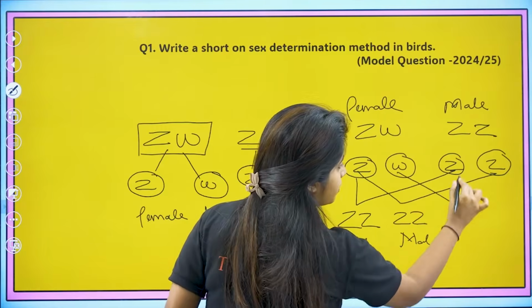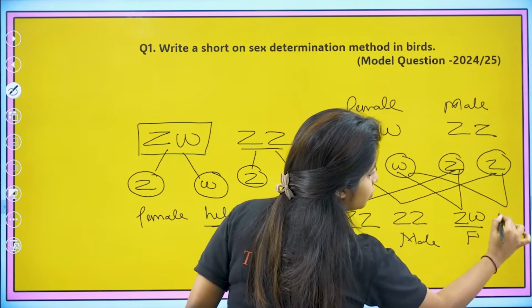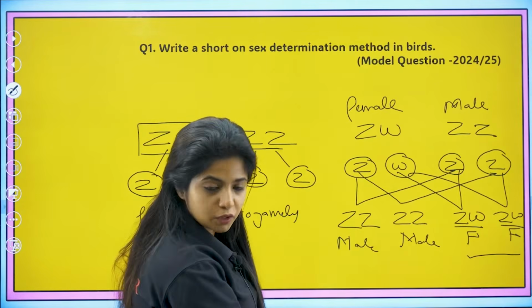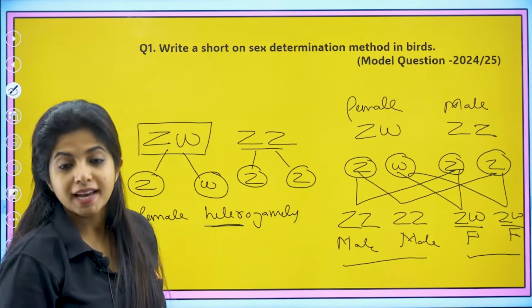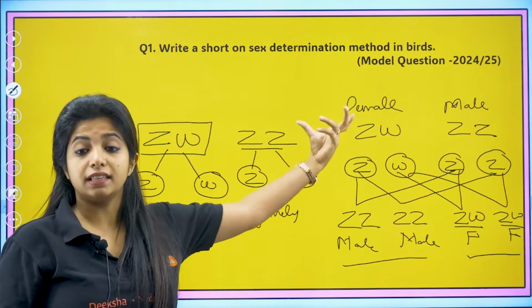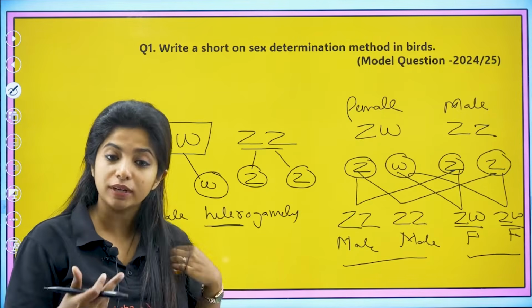Okay, now it's time for females. ZW, you get females. And ZW, again you get female. So 50% chance for a female to be born, 50% chance for a male to be born. This is the sex determination method in the case of birds. And since the female is the one that produces 2 types of gametes, you call this female heterogamety.